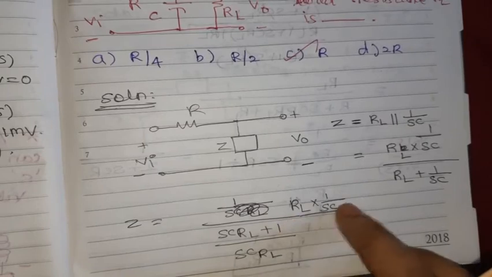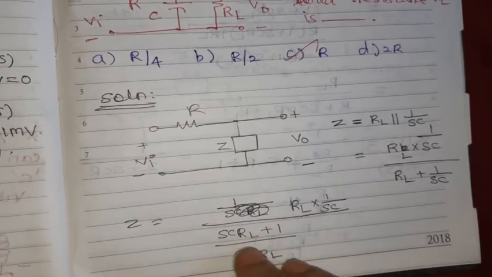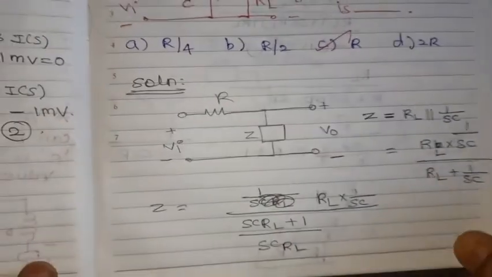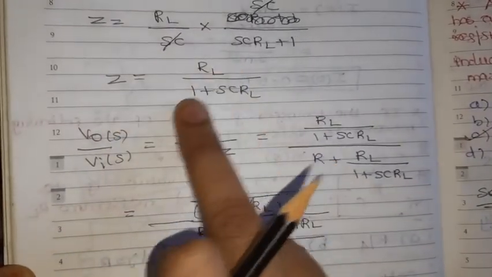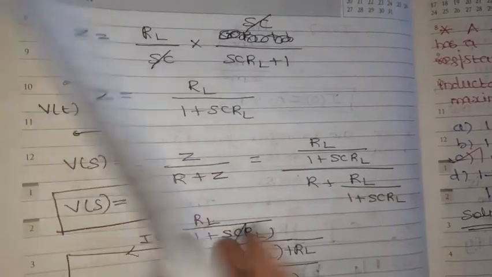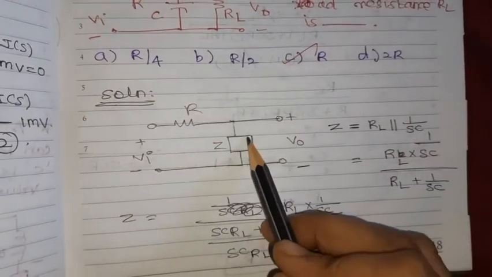So RL divided by SC divided by SCRL plus 1 divided by SCRL. By simplifying, Z is equal to RL divided by 1 plus SCRL. From that we need to find out the RL value only.